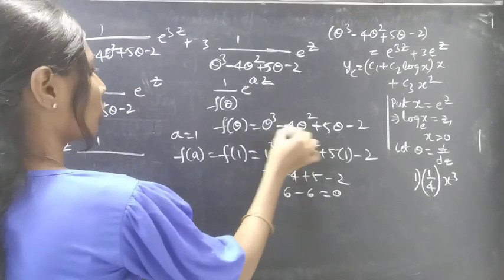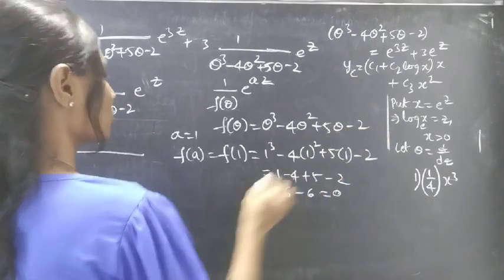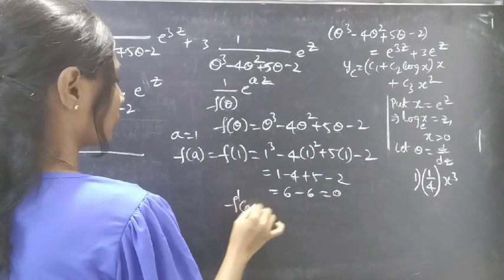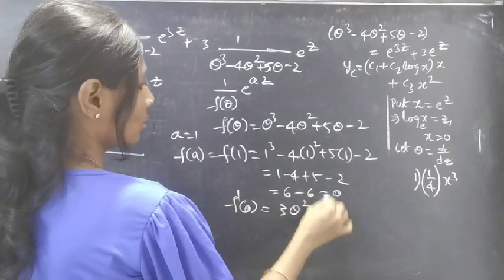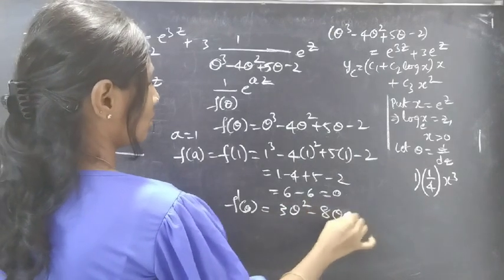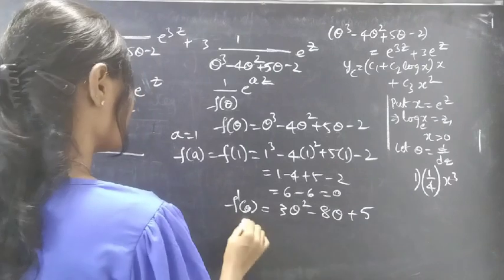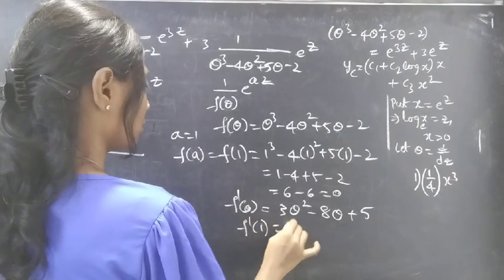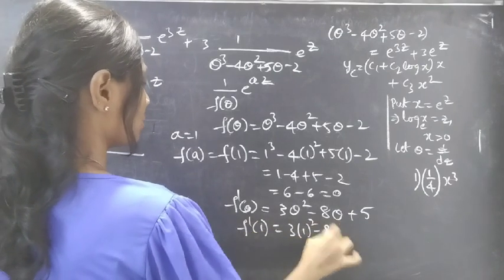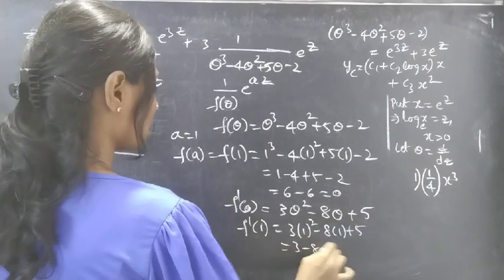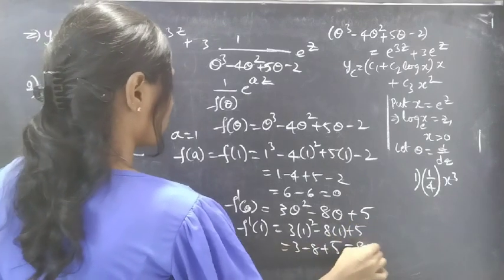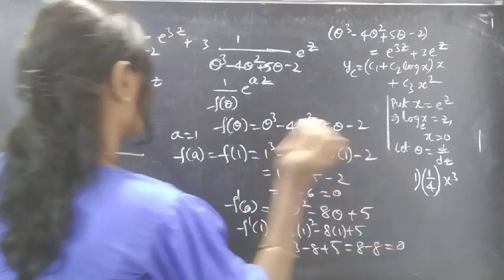If f of theta is theta cube minus 4 theta square plus 5 theta minus 2, then f dash of theta will be 3 theta square minus 8 theta plus 5. Now find f dash of 1: 3 into 1 square minus 8 into 1 plus 5 equals 3 minus 8 plus 5, which is 8 minus 8, which equals 0, right?